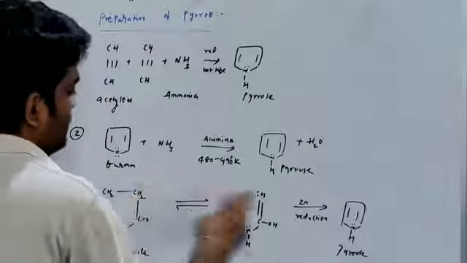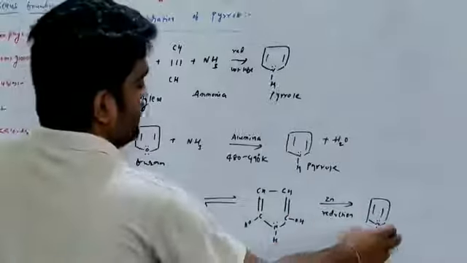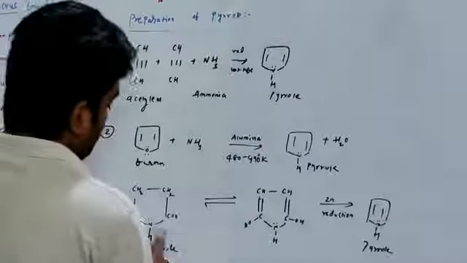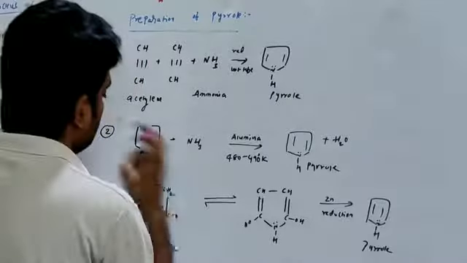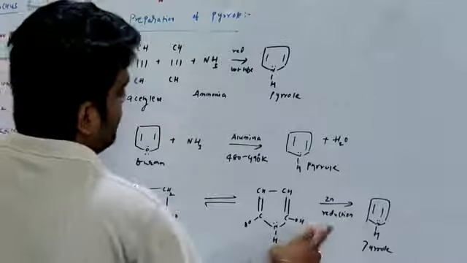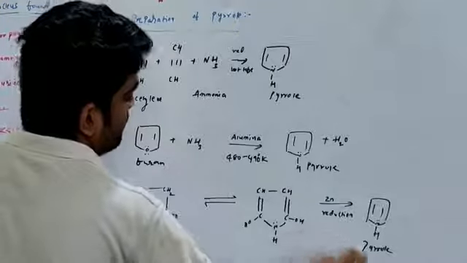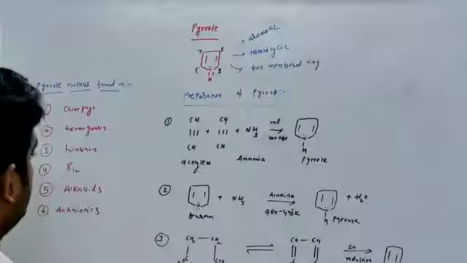Third method, succinimide compound reduction with the formation of pyrrole. The succinimide converts to the keto form, which converts to the enol form. These are two tautomers. This is the keto form, this is the enol form. The enol form reacts with zinc by Frost reduction and converts to pyrrole. This is the preparation of pyrrole.